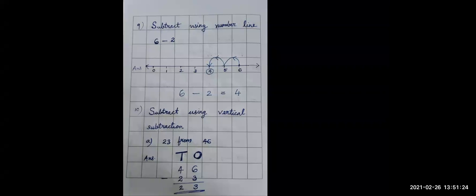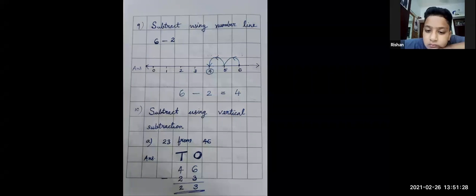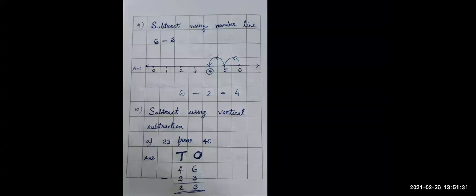Question number 9, subtract using number line. And the question is 6 minus 2. So when we subtract on the number line, we move to the left by taking backward jumps. So please start to write now itself and take the scale and draw the number line, mark the points and find out the answer. Subtract using number line.